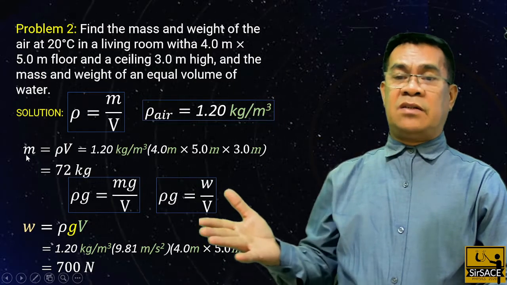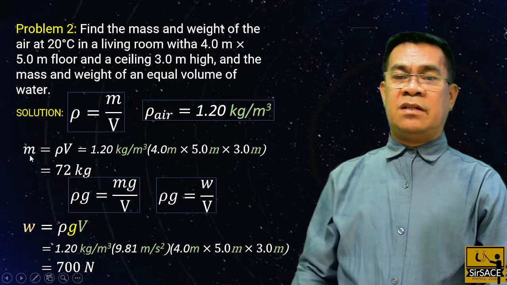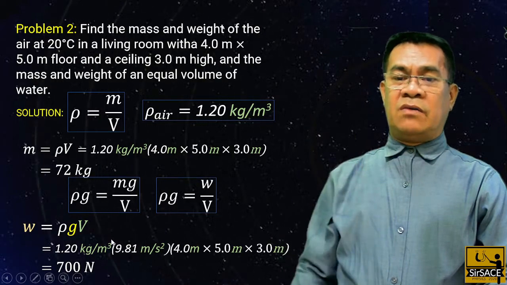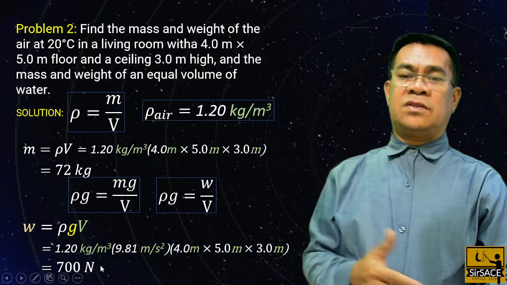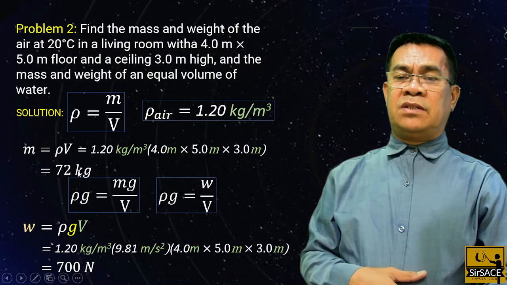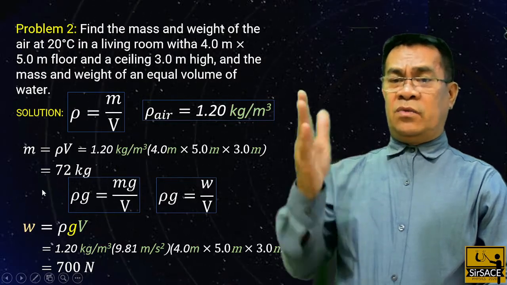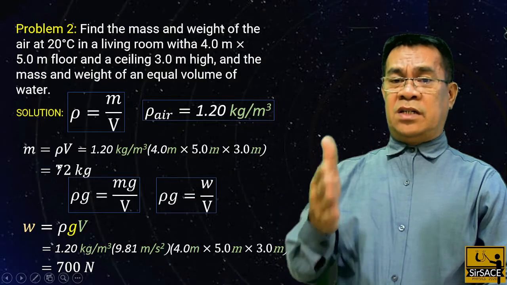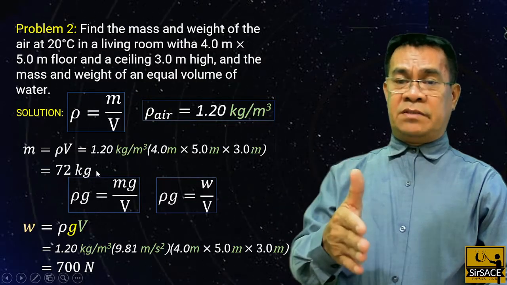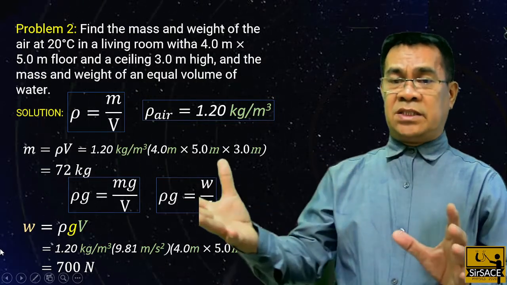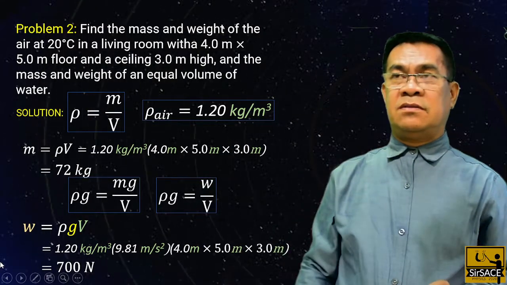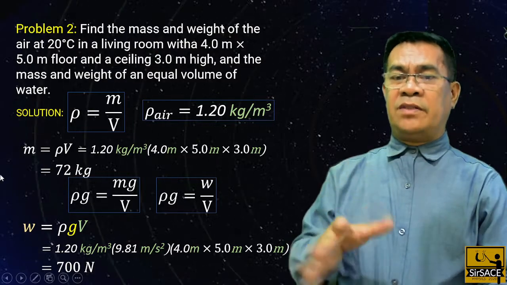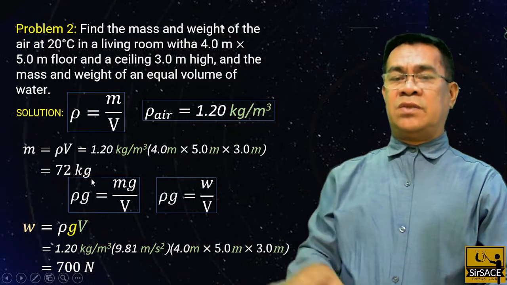The mass, take note, is the quantitative measurement of inertia, and the mass is 72 kilograms, but the weight is about 700 newtons. If you use 72 as the weight of the air, then call it 72 kilogram force. Actually, 1 sack of rice is 50 kilogram force, so the 72 kilogram force is much heavier than the sack of rice.